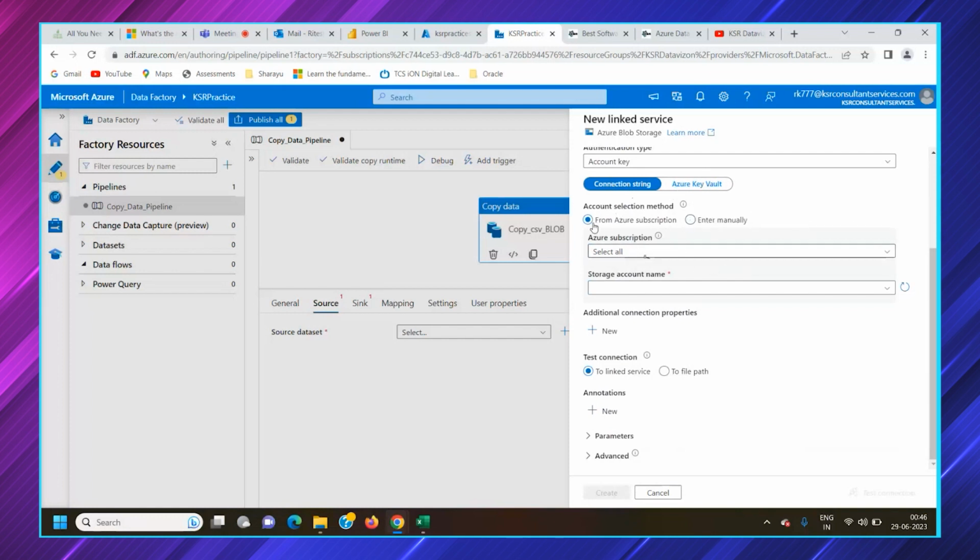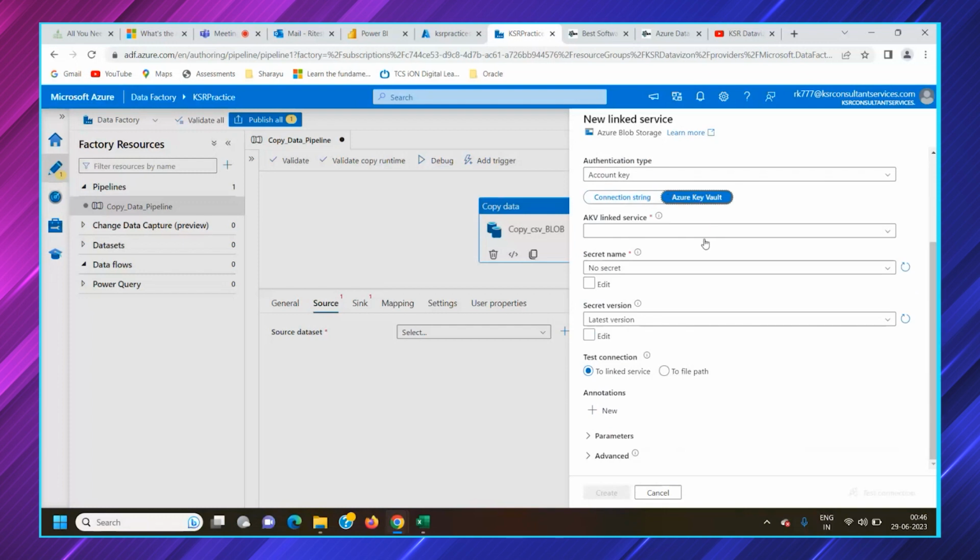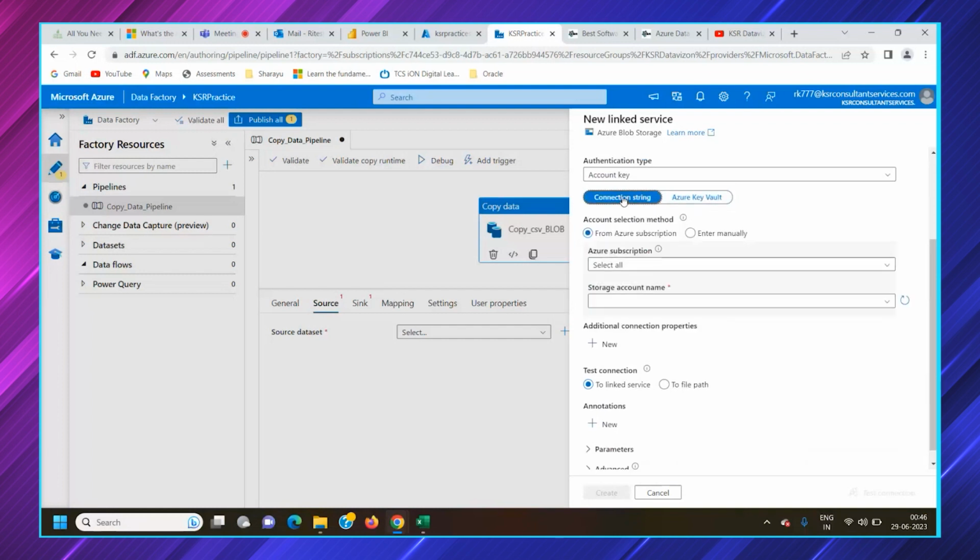And if you want to connect it using Azure Key Vault, the Azure Key Vault service is where we have to give a link service again. So it would again connect to this link service. I mean, the storage account link service, it would again connect to the Key Vault link service. So this is a different concept. For now, what we will do is we will go ahead with the connection string, which is by default.